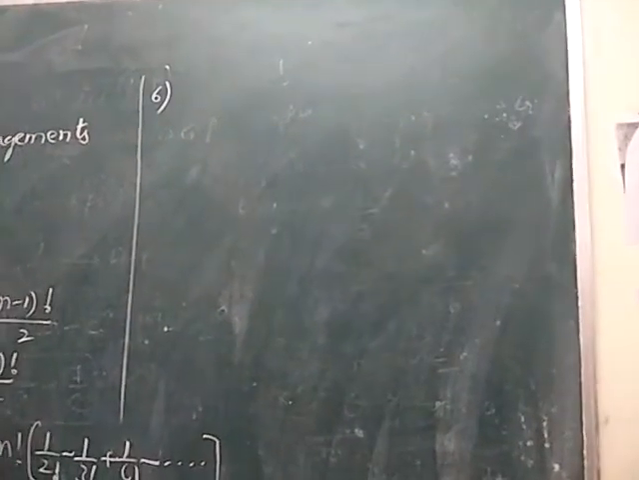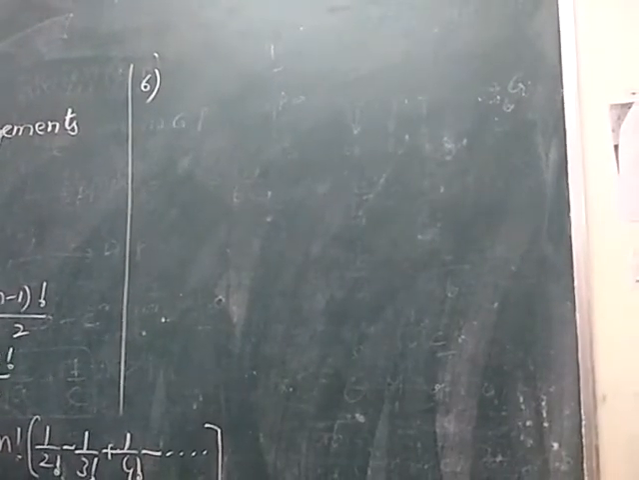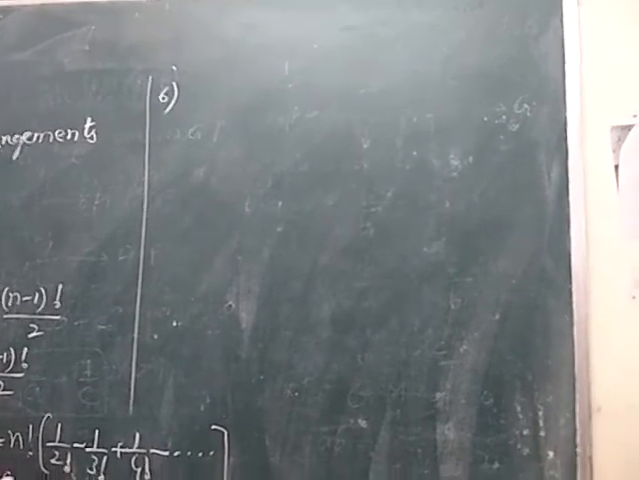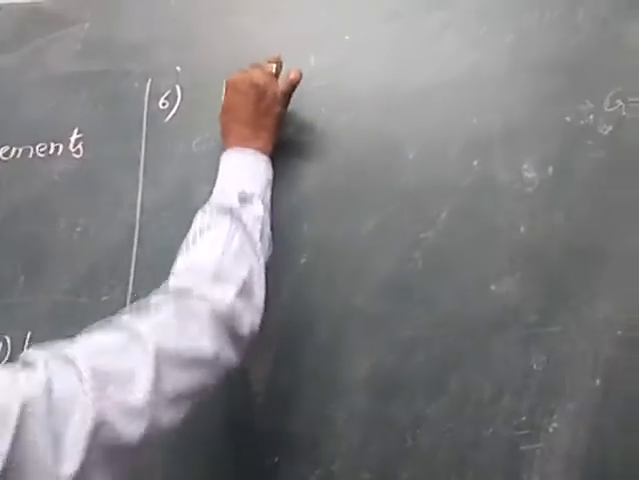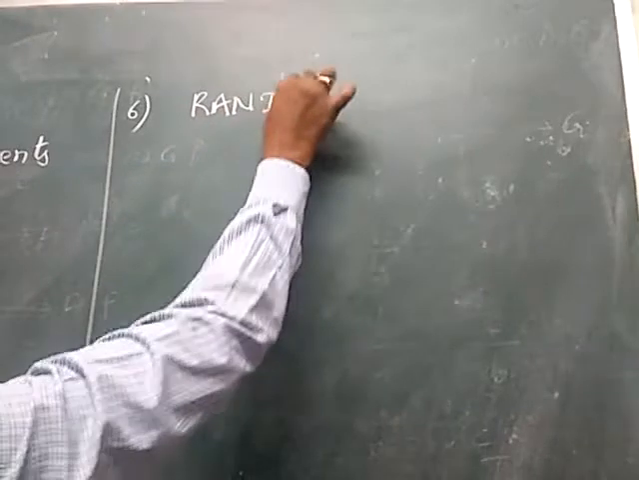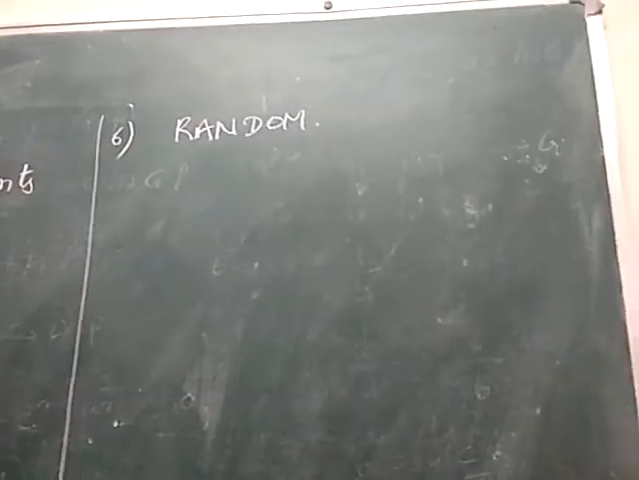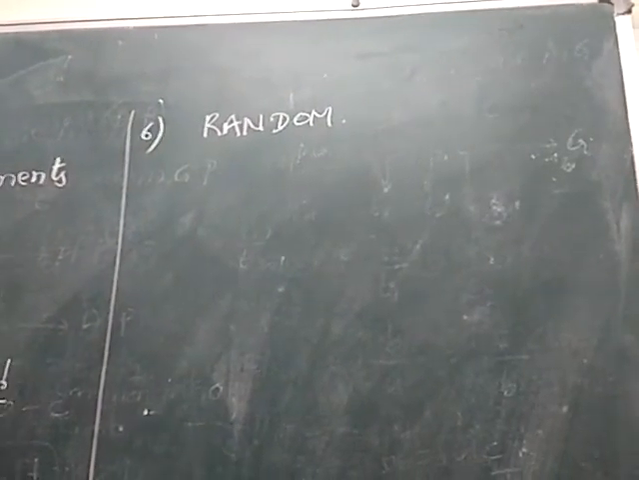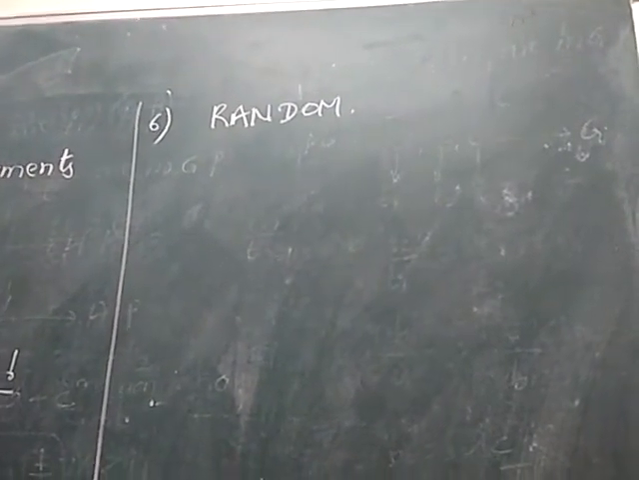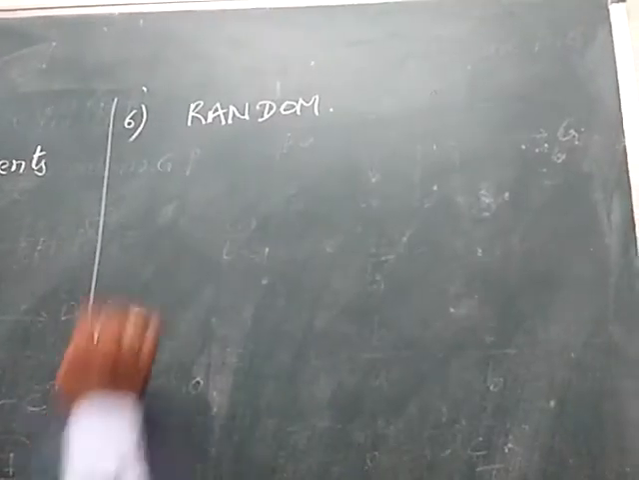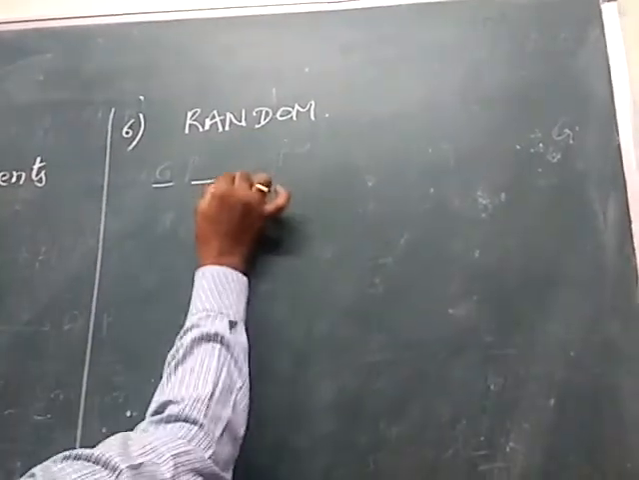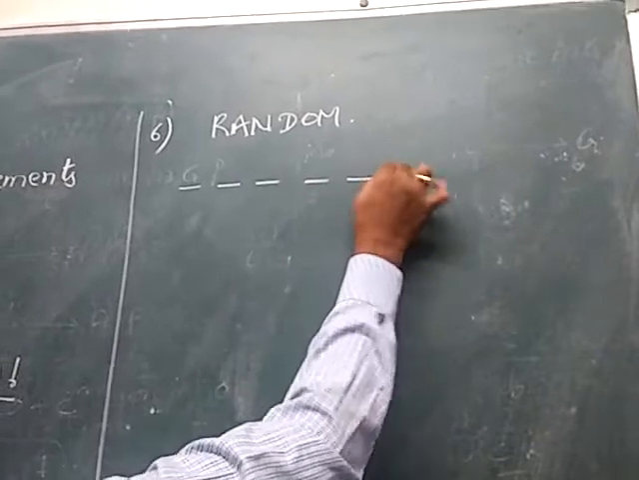Next, the sixth one. The letters of the word RANDOM are arranged in all possible ways. The number of arrangements in which there are 2 letters between R and D. The given word is RANDOM. So find the number of ways of arranging the letters of the word RANDOM such that there are 2 letters between R and D. Total we have a 6-letter word, positions 1, 2, 3, 4, 5, 6.